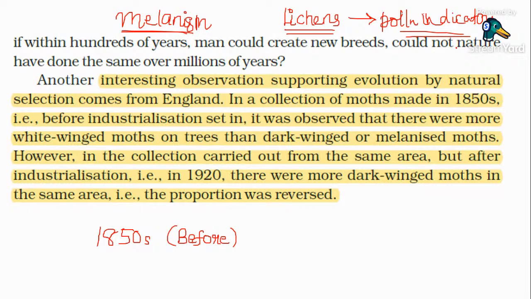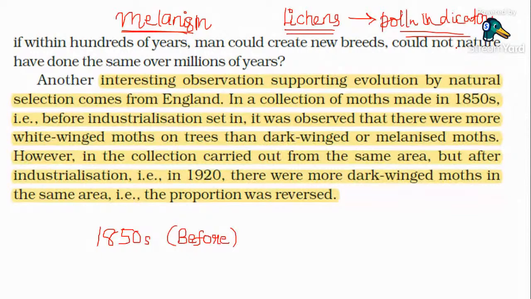So before industrialization happened in England, the tree trunks were covered with lichens, so that the tree trunk appears white, a grayish white in color.